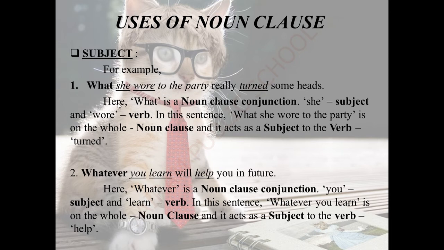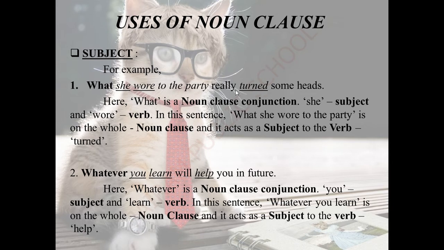Once again, see what is a noun clause conjunction. She is the subject, wore is a verb. So on the whole, what she wore to the party is the subject. It acts as a subject. Why? Because see here, the verb is there, turned.